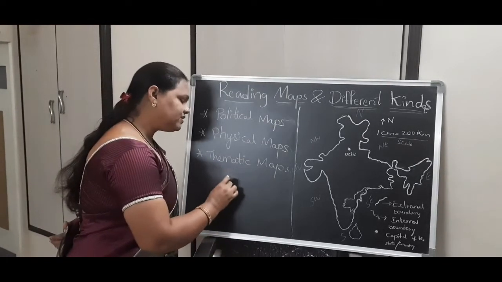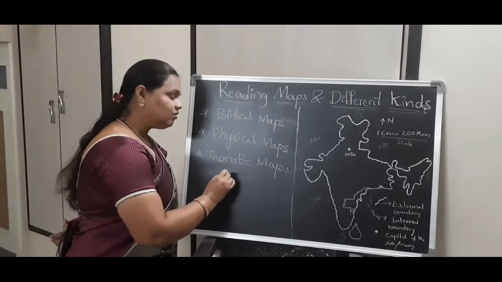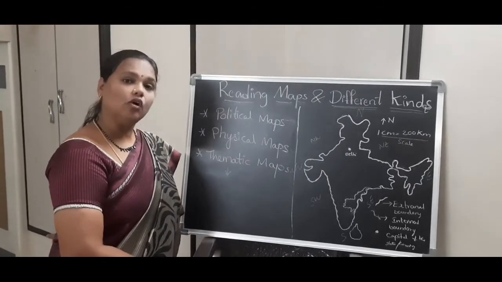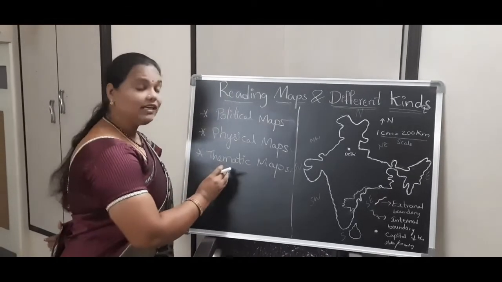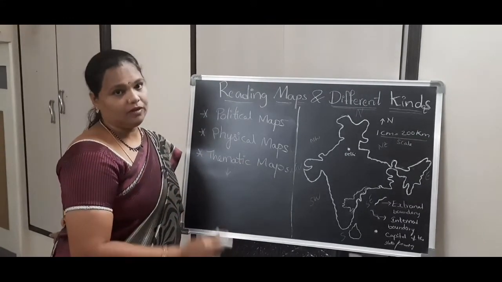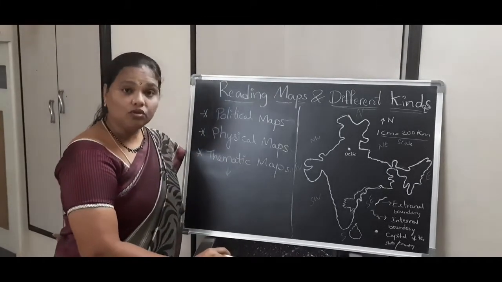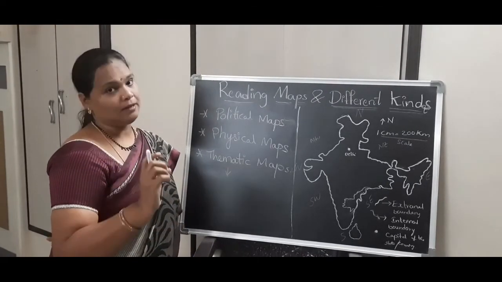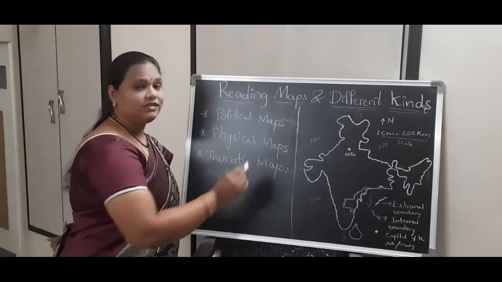Thematic map. The word itself says thematic, a particular thing. So a particular thing is, for example, a forest map. The map showing the forest regions is called a forest map. So thematic means maps showing one particular kind of thing. A climatic map is also a particular map, and it also comes under thematic maps. Roadways map, railways map, mineral maps. Of course, rivers and landforms come under physical maps.